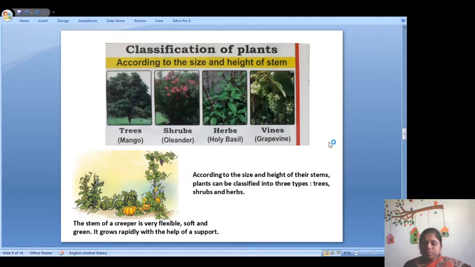So grapes, you can see vines, grapes are there, then watermelon is there, pumpkin is there. All these have vines and they grow on vines. They are very tasty and they are very big, but they grow on the vines. So plants are classified into four parts: trees, shrubs, herbs, and vines. This is one way of classification of the plant.